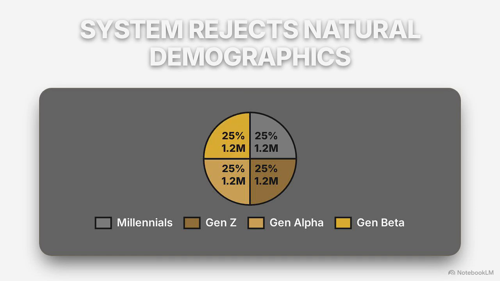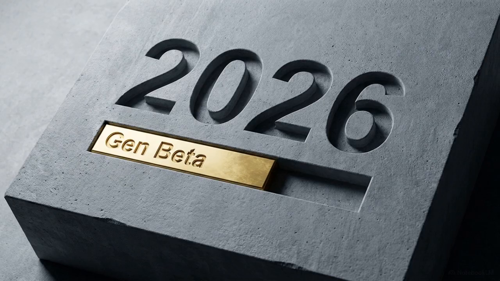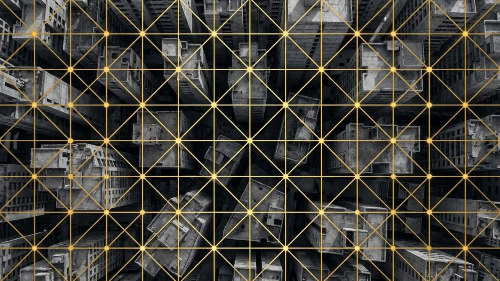Looking at this pie chart, we visualize the statistical impossibility of that distribution. A natural human population doesn't divide into 4 perfect equal quadrants. Organic growth creates messy, asymmetrical bell curves. This system violently rejects that asymmetry, forcing a rigid 25% split. The model even projects data into the future, pre-populating the Gen Beta cohort to maintain symmetry up through the year 2026. That absolute mathematical perfection proves the population is a parametrically constrained simulation. It is entirely divorced from organic human reality.